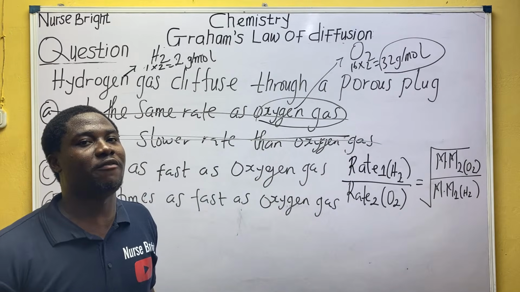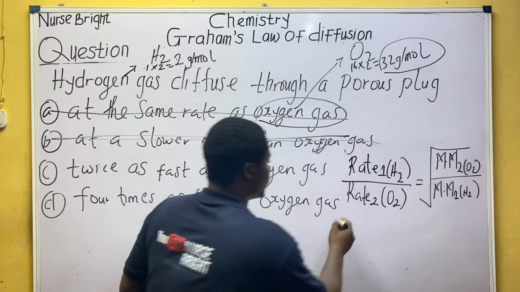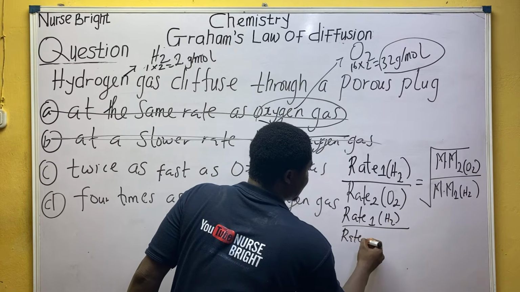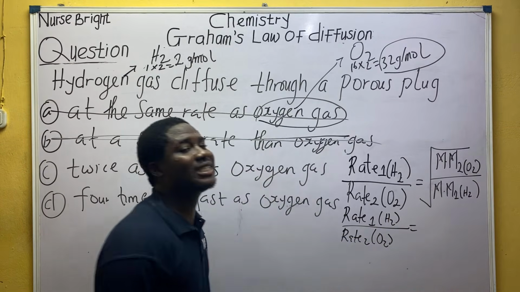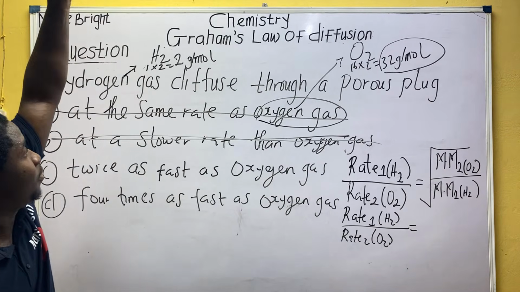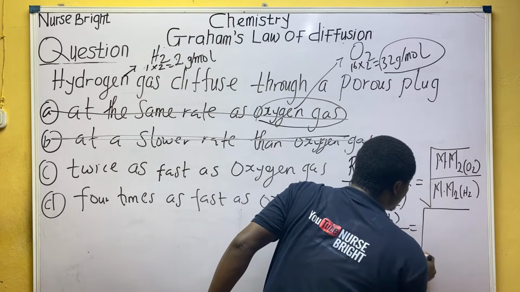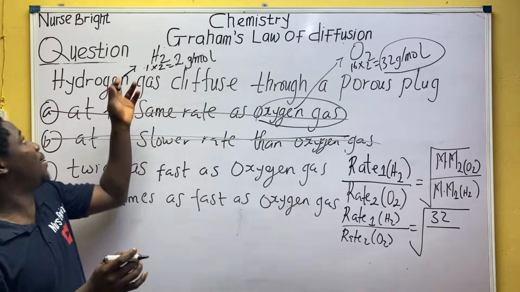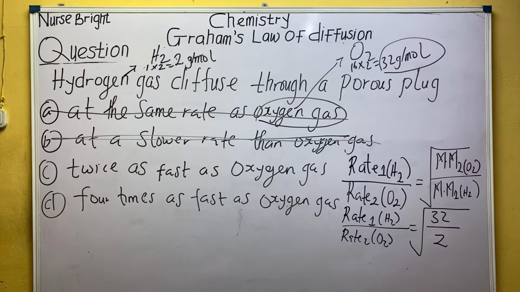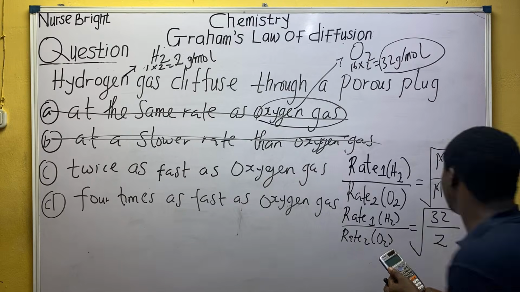Simple question. We don't fake questions here. So rate 1 of hydrogen gas over rate 2 of oxygen gas equals the root of the molecular mass of oxygen gas, which is 32 gram per mole, over that of hydrogen gas, which is 2. Let's evaluate this fraction: 32 divided by 2 is 16, and the root of 16 is 4.